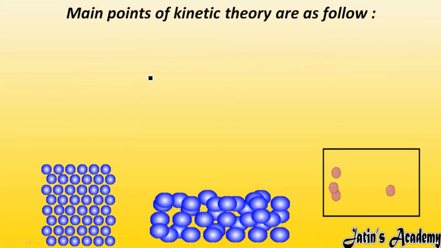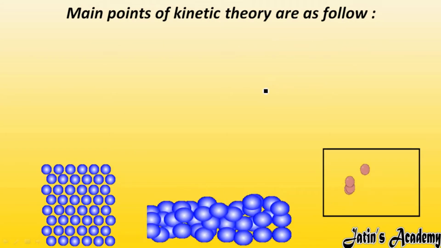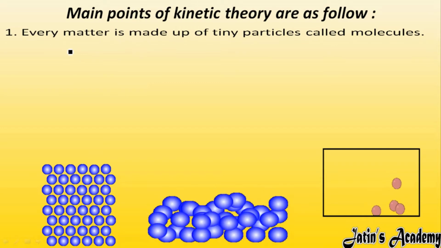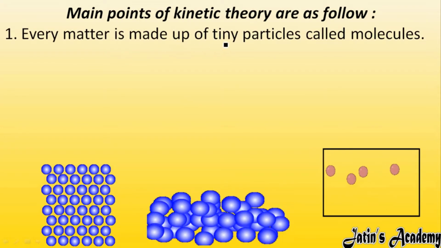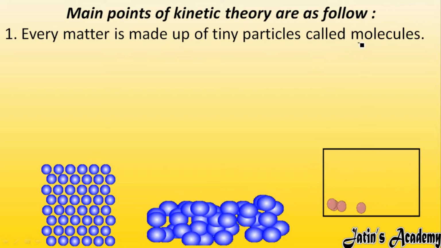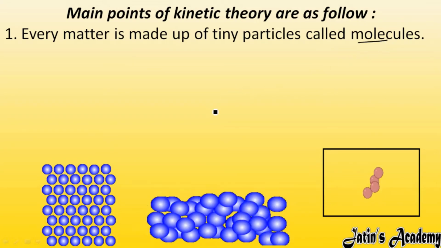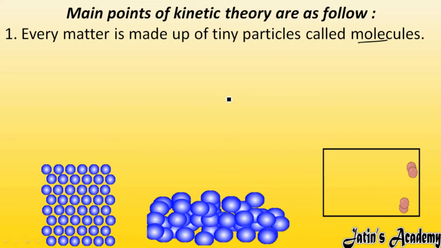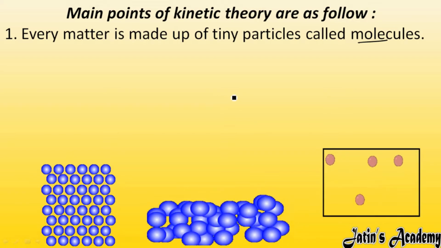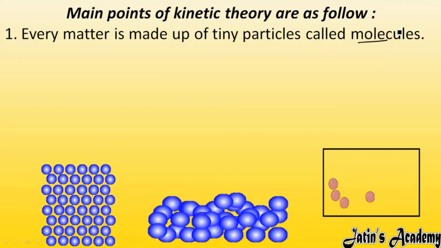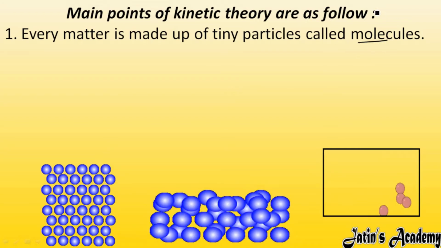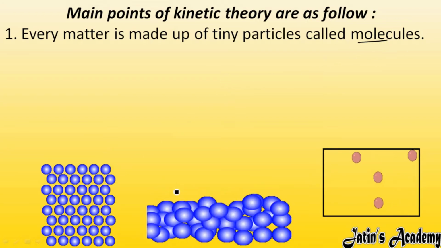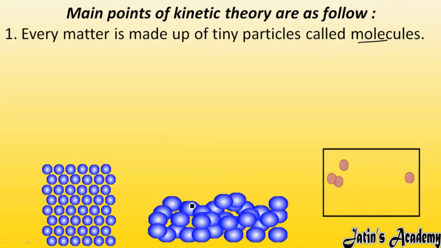So first, the main postulates of kinetic theory are as follows. The first main point: every matter is made up of tiny particles called molecules. As we have learned, each and every matter is made up of tiny particles. Those tiny particles are known as atoms as well as molecules, because two or more atoms give a molecule. So every matter is made up of molecules.